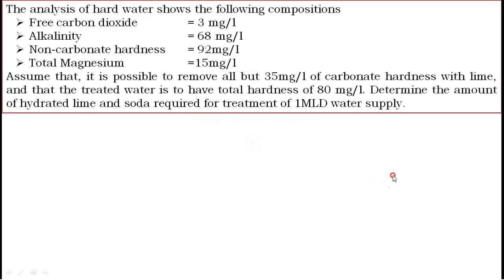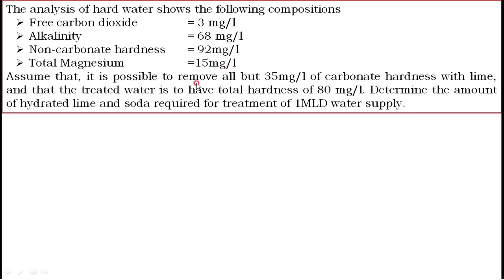Now we will discuss the second problem. See here, the analysis of hard water shows the following composition: free carbon dioxide 3 mg per liter, alkalinity 68 mg per liter, non-carbonate hardness 92 mg per liter, total magnesium 50 mg per liter.